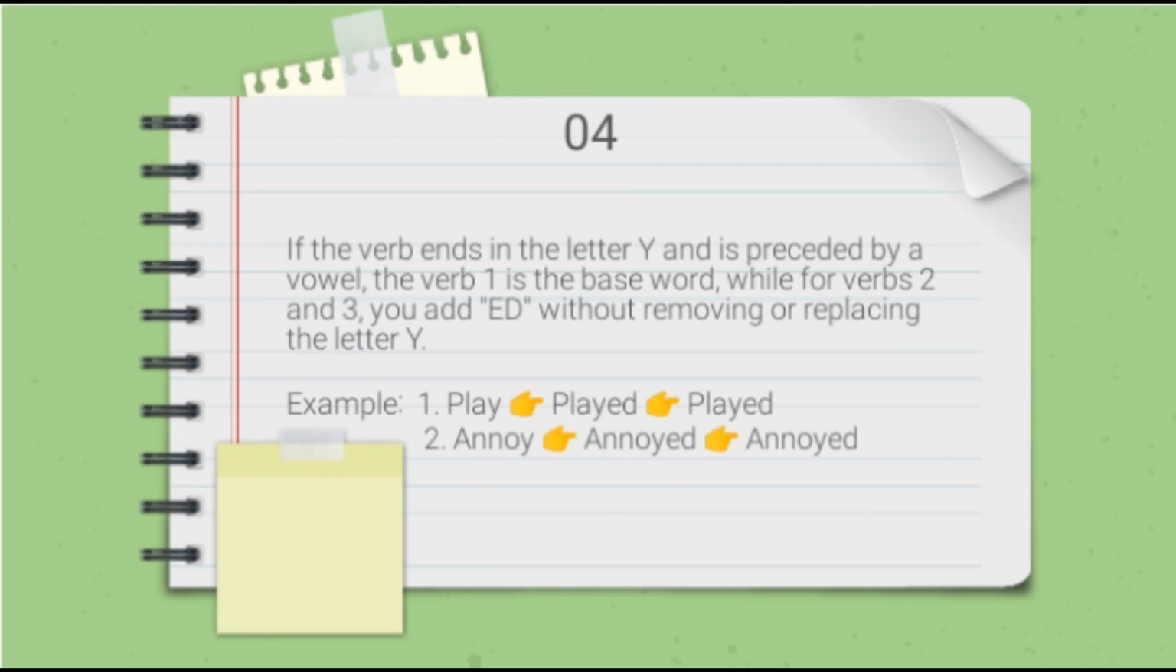For example, number 1, play. Play is the base word, so play is verb 1. And verb 2 and verb 3 of play is played. And next example, annoy. Annoy is verb 1, so annoy is the base word. Verb 2 and verb 3 of annoy is annoyed.